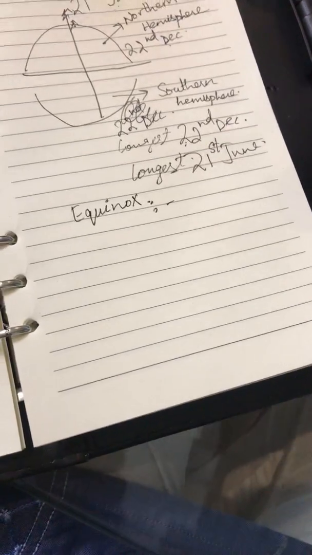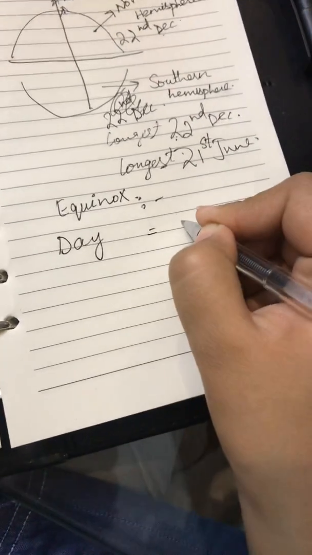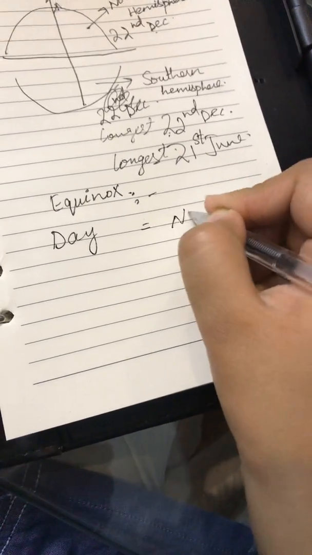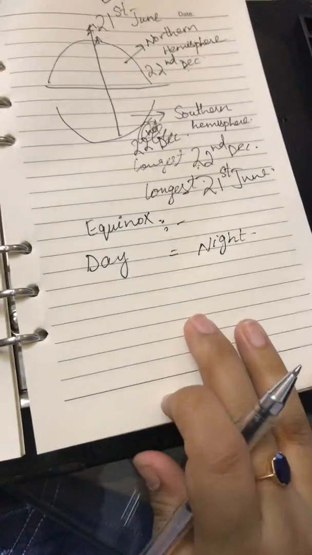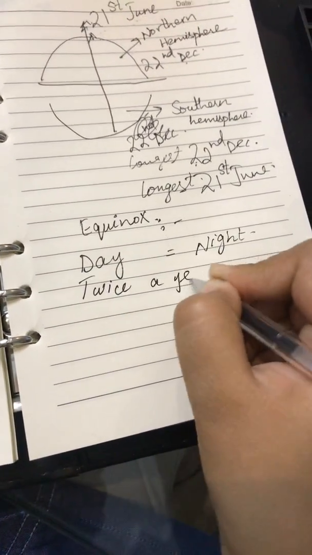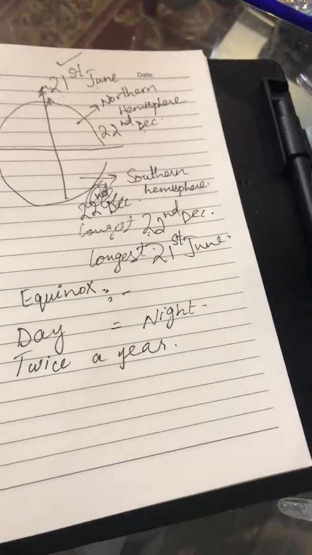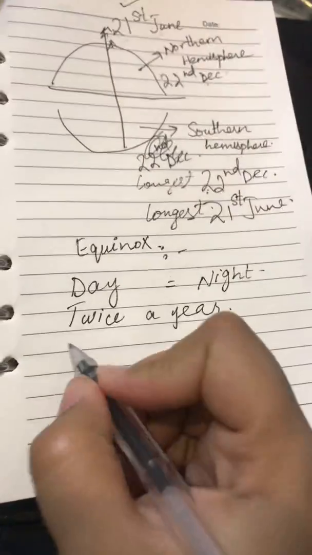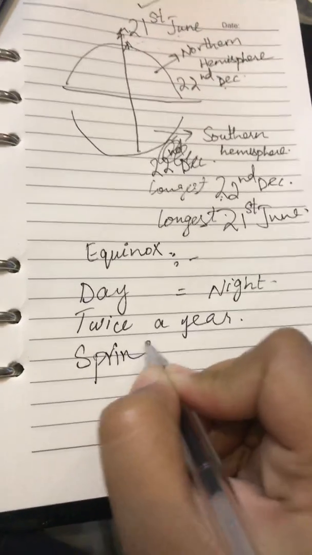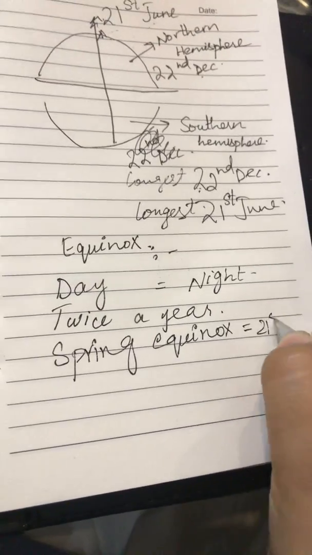Equinox is the time when the length of the day equals the length of the night. It only happens twice a year. So in the whole year, it happens 2 times, when the length of the days equals the length of the nights. And it is usually called the equinox. There are 2 equinoxes. Number 1, spring equinox. It happens in the spring season. That is on 21st March.